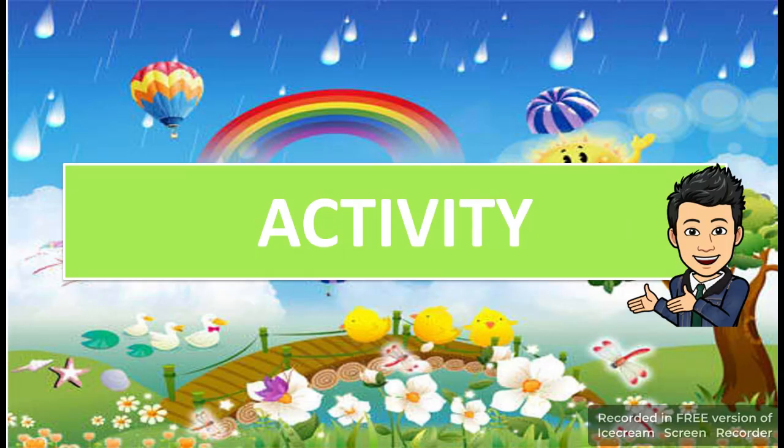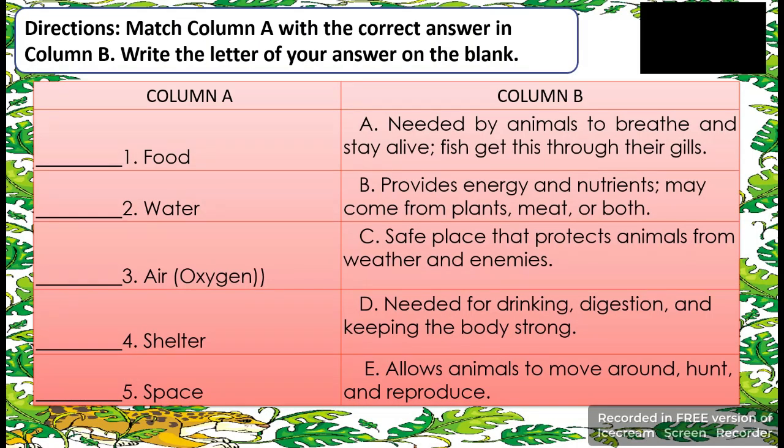Did you learn our activity? Let's proceed to your activity. Direction: match column A with the correct answer in column B. Write the letter of your answer on the blank. I'll give you 1 minute to answer this activity. One minute.